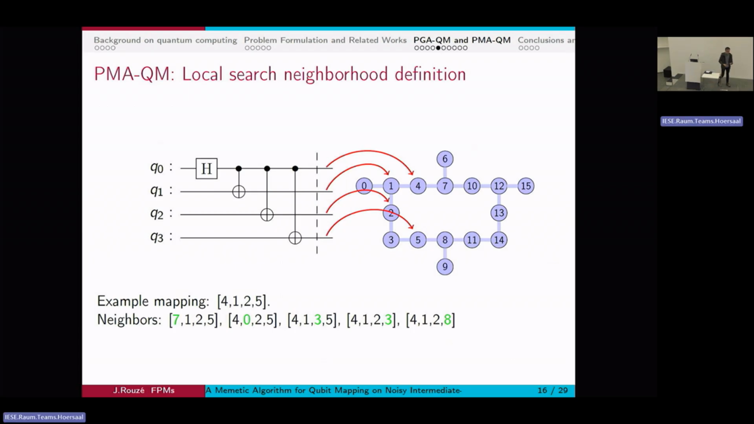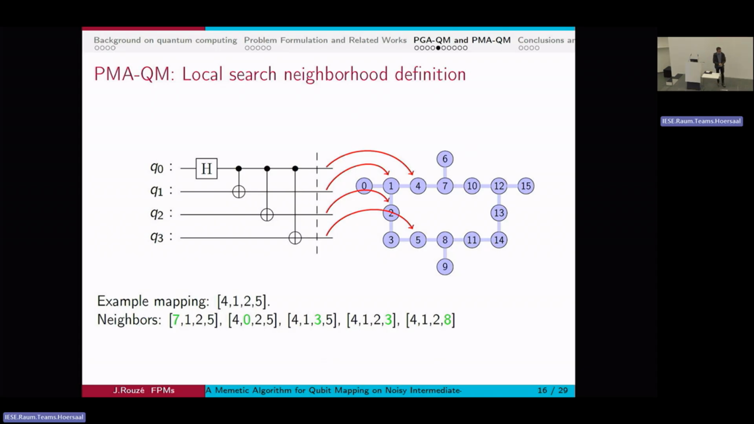What's a bit more interesting is the local search that we developed. And the local search works as follows. So if you consider here the mapping 4125, sorry, on this circuit and this machine, a neighbor, because the local search means to explore a certain neighborhood and test all of them and take the best one, is here defined as picking and replacing one value by all available values that are neighbors in the graph. So here 4 can be replaced by either 1 or 7, but 1 is already taken, so it can only be replaced by 7, and that gives us our first neighbor.